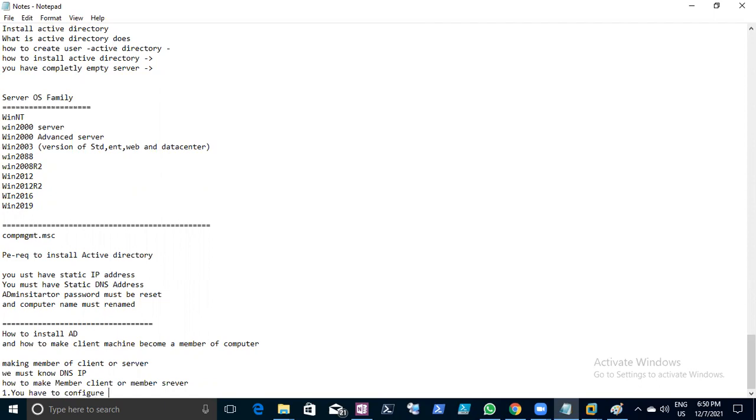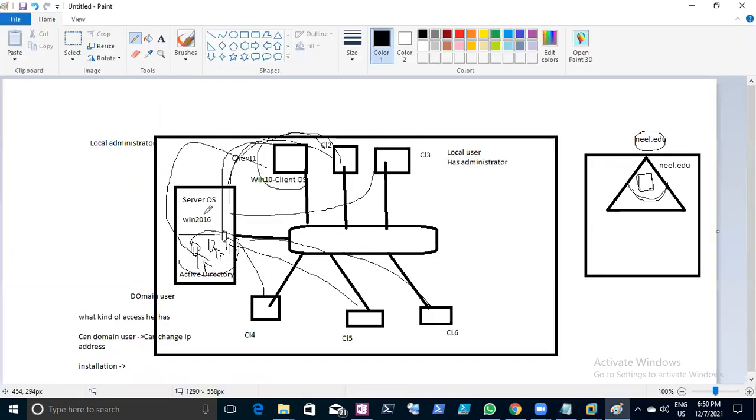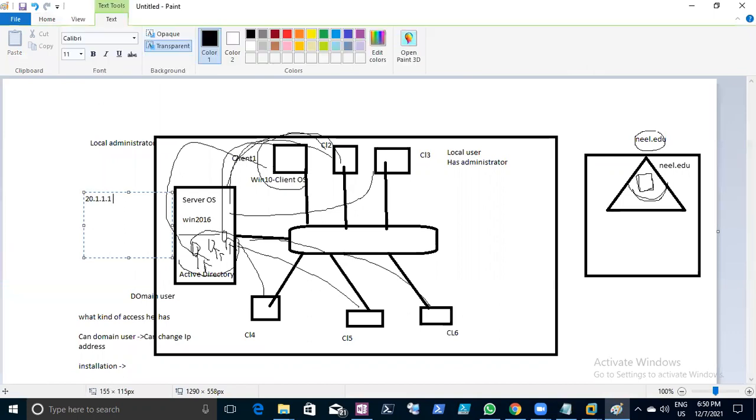Okay, remember, now this is my Active Directory, right? It is installed here. Now what is the IP address we have configured here? 20.1.1.1 for my IP, and 255.0.0.0 for my subnet mask. And again, we gave 20.1.1.1 for what? It's the DNS IP address. Now this machine might be 20.1.1.2, right? And this machine's IP address is